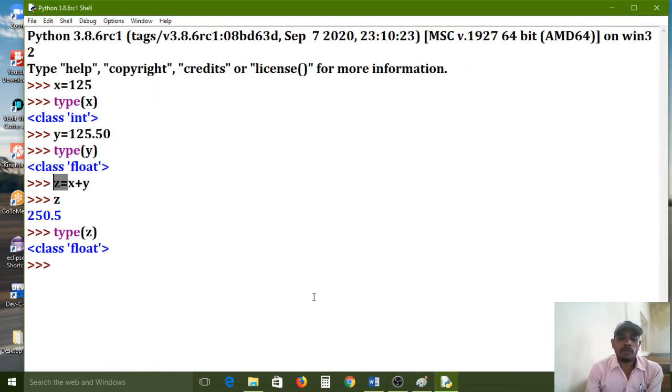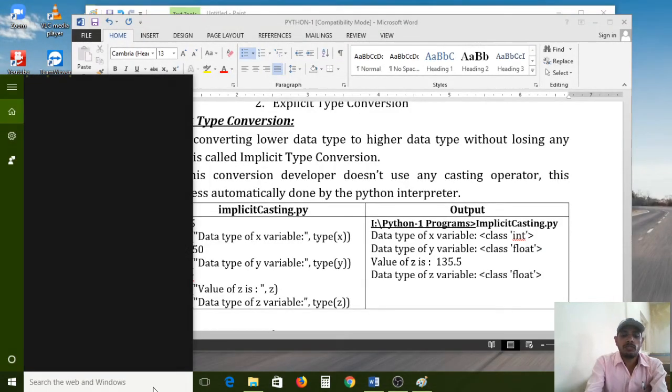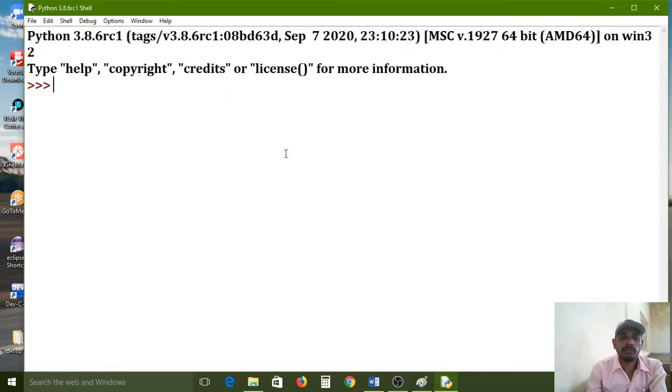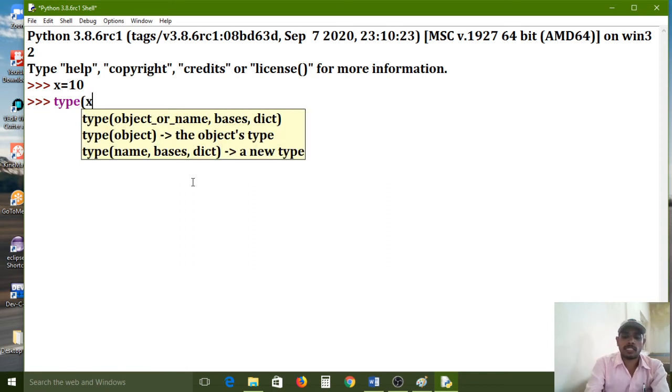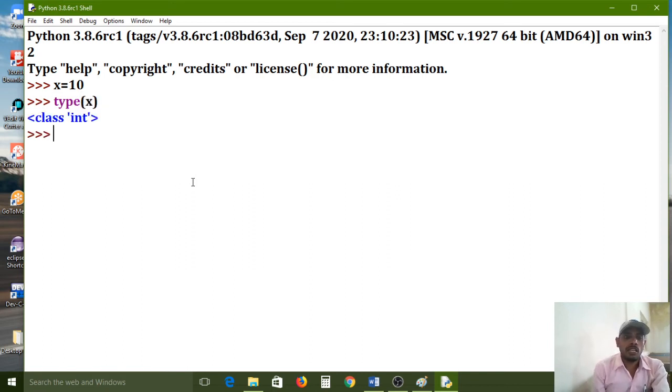And one more example I am showing. All of you carefully observe. Ideally, x is equal to 10. Here I am maintaining 10 value. Now all of you carefully observe. Type x. Now it will give the int data type. Actually, for what purpose can we use the type inbuilt function? It is a predefined function to know about the data type.